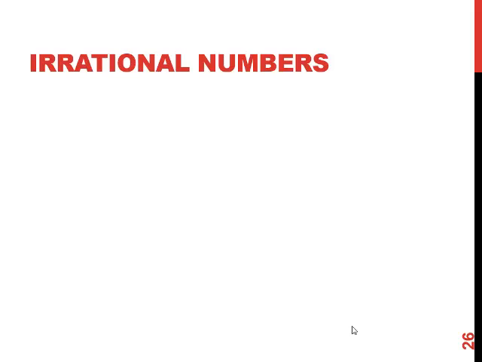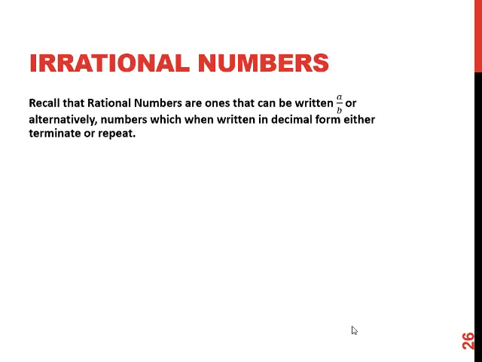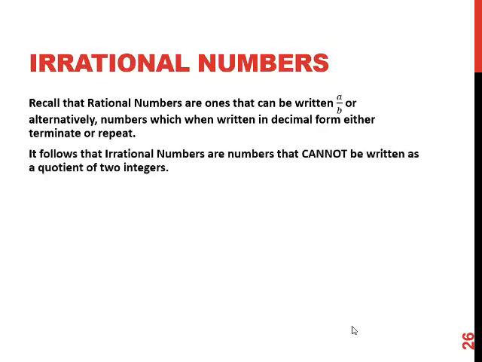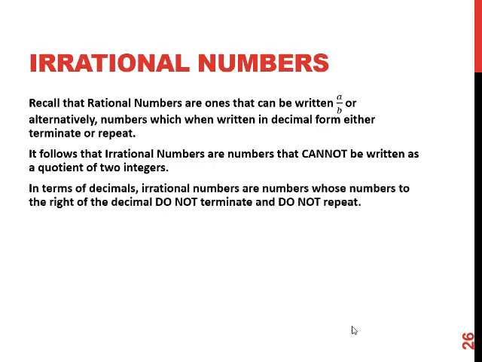Irrational numbers. Well, this is the first time that we've gotten to a category that doesn't include the previous one. Rational numbers are all the numbers that can be written as a fraction, and in decimal form they either repeat or terminate. So to be an irrational number, that's all the rest of them. Ones that cannot be written as a quotient or cannot be written as a decimal that terminates or repeats.